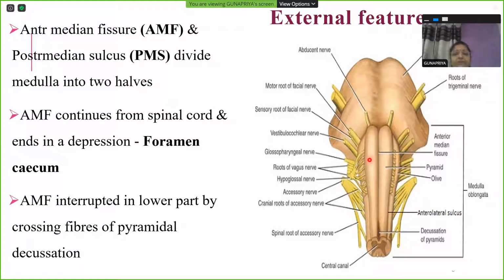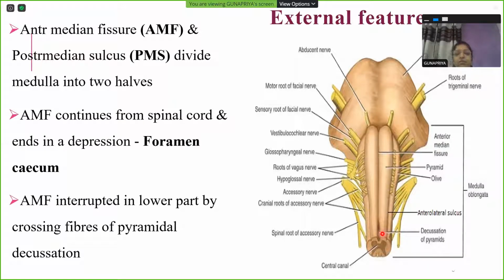Now this anteromedian fissure, lower down, is interrupted in the lower part by the crossing fibers of pyramidal decussation, by the fibers of the pyramidal tract that cross from one side to the other side. They cross like this. So that crossing is known as decussation. Decussating means crossing from one side to the other side. Fibers coming down from one side will cross the midline, go to the other side.